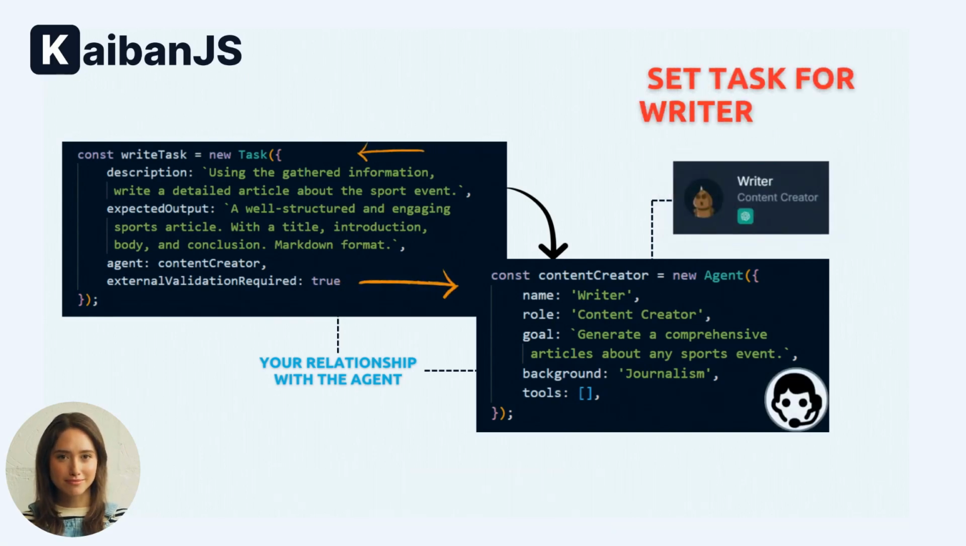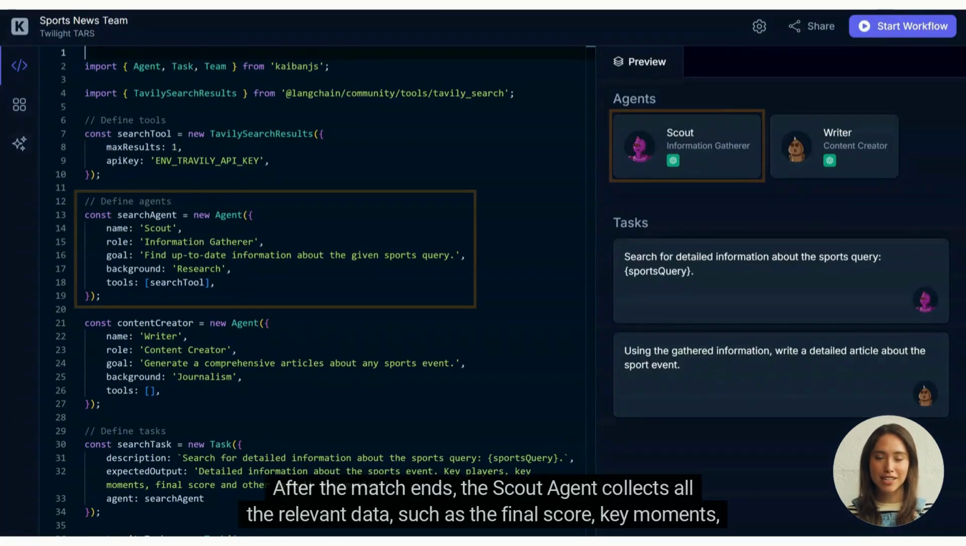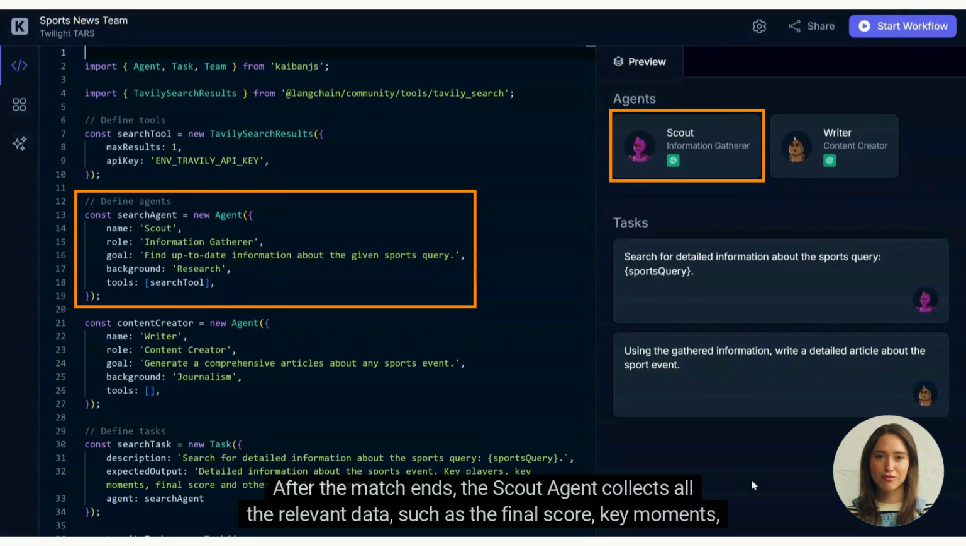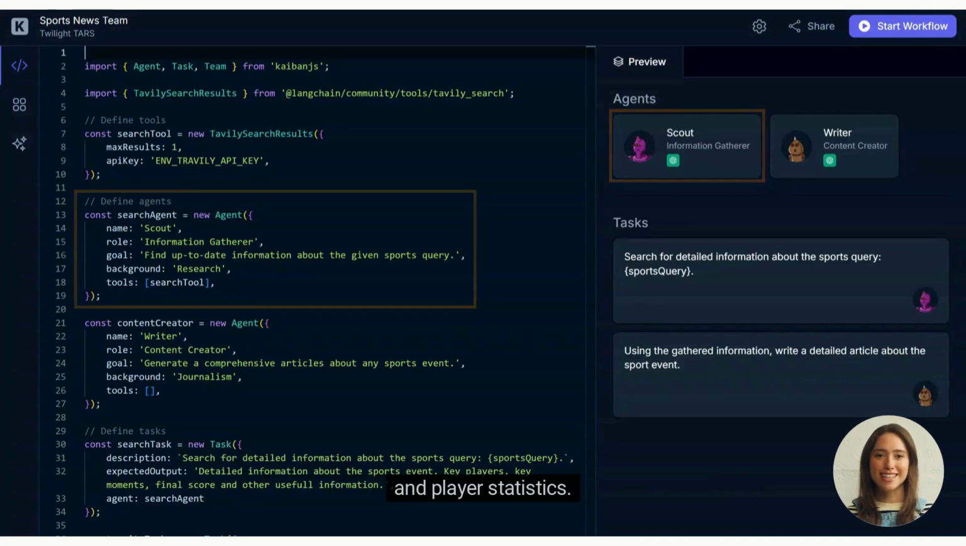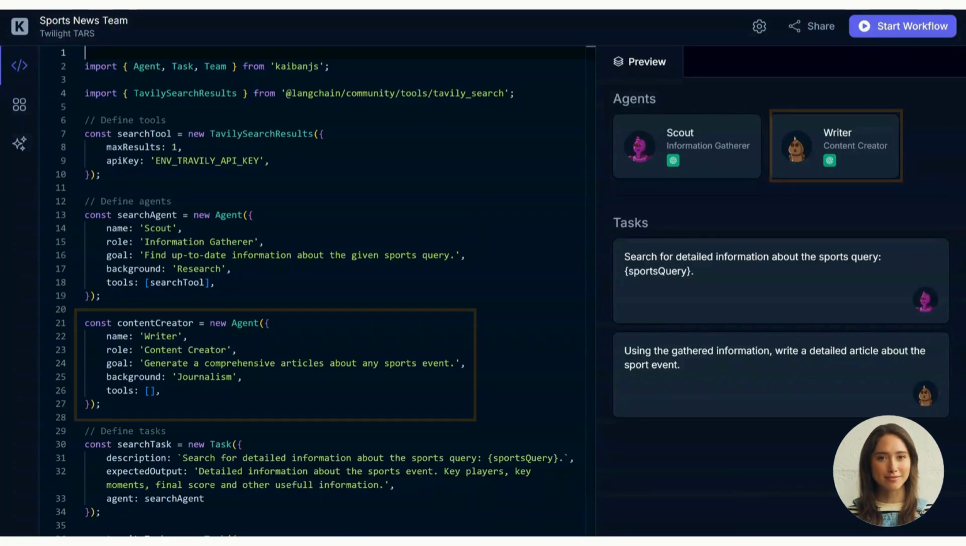Let's check it out. Let's see how it works with the 2024 La Liga match between FC Barcelona and Villarreal FC. After the match ends, the scout agent collects all the relevant data, such as the final score, key moments, and player statistics. Next, the writer agent takes over, using this information to generate a detailed report.